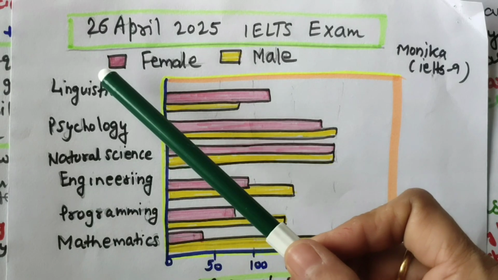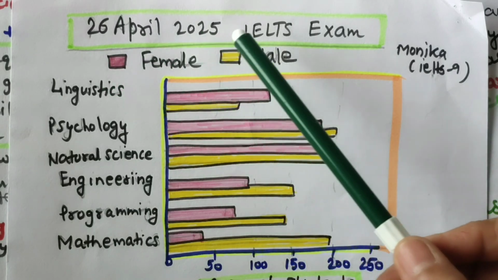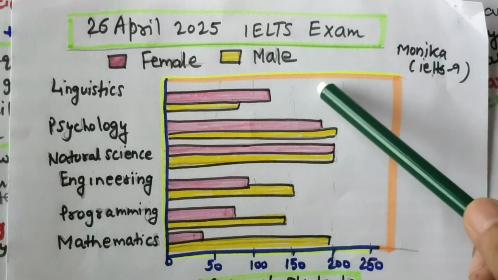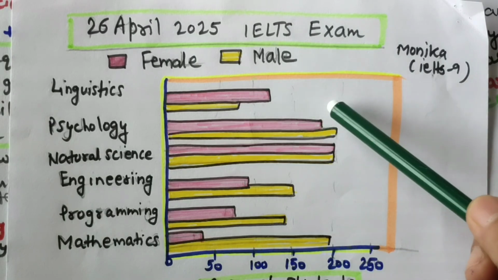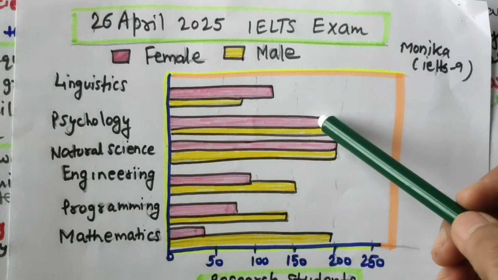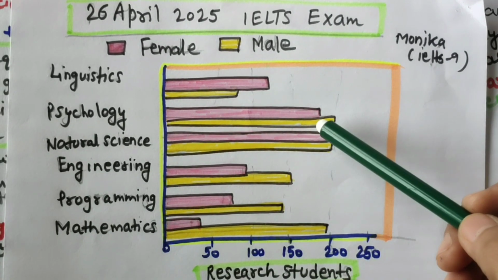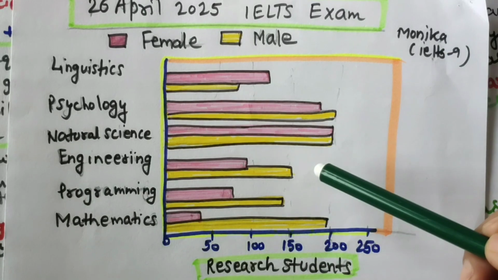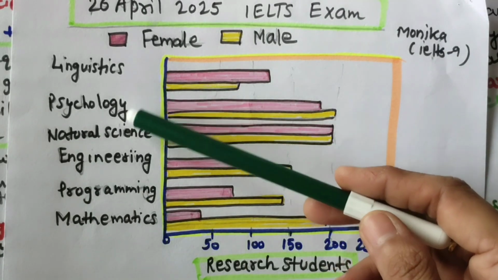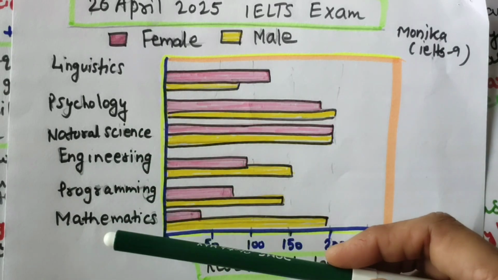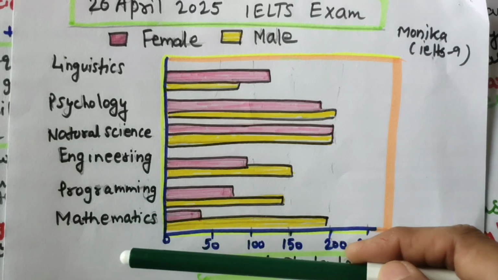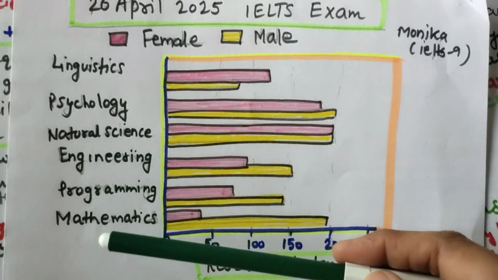You can read this date. This was part of the 26 April 2025 IELTS exam that happened in India and maybe in neighboring countries. Some figures may differ, that doesn't matter, but you should know how to write body paragraphs, how to give details, and how many words you should write. You can see a lot of data, 6 categories, meaning subject names.